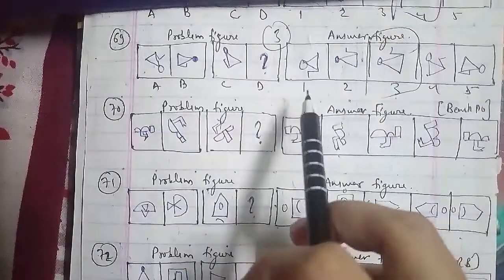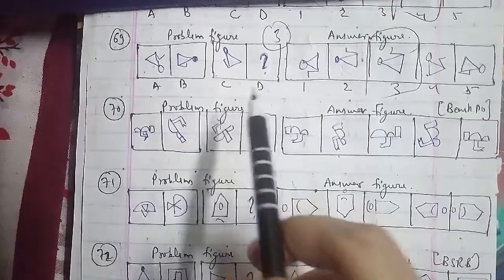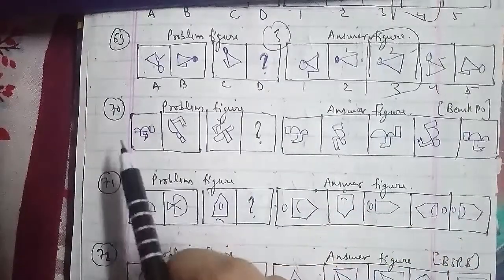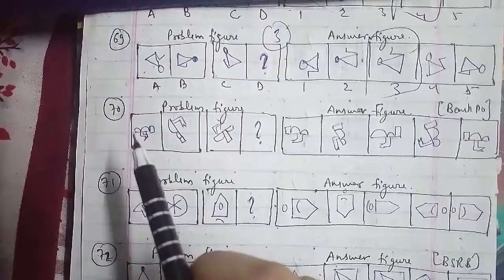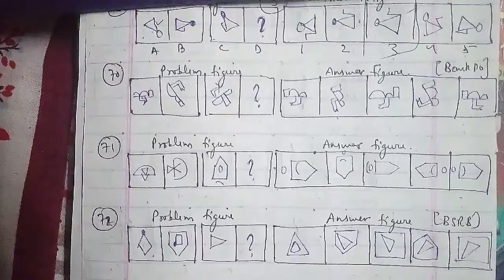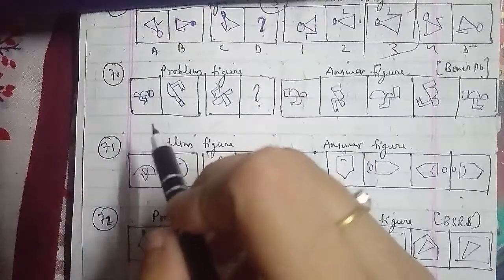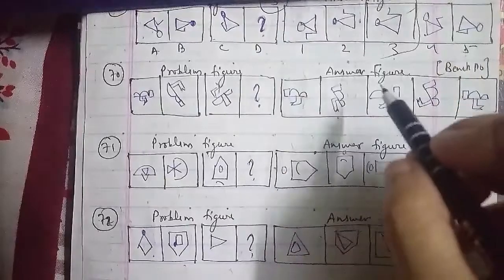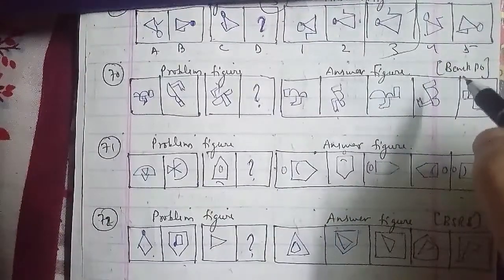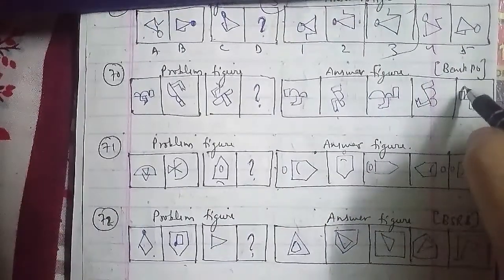So here we go ahead with the other question, which is your 70th question of the session. These were the problem figures and these were the answer figures as well, which has been asked in the bank PO question paper, which is also an important one with reference to this particular question that we'll talk about. And in the same case, that has been named as figure A, B, C, D.